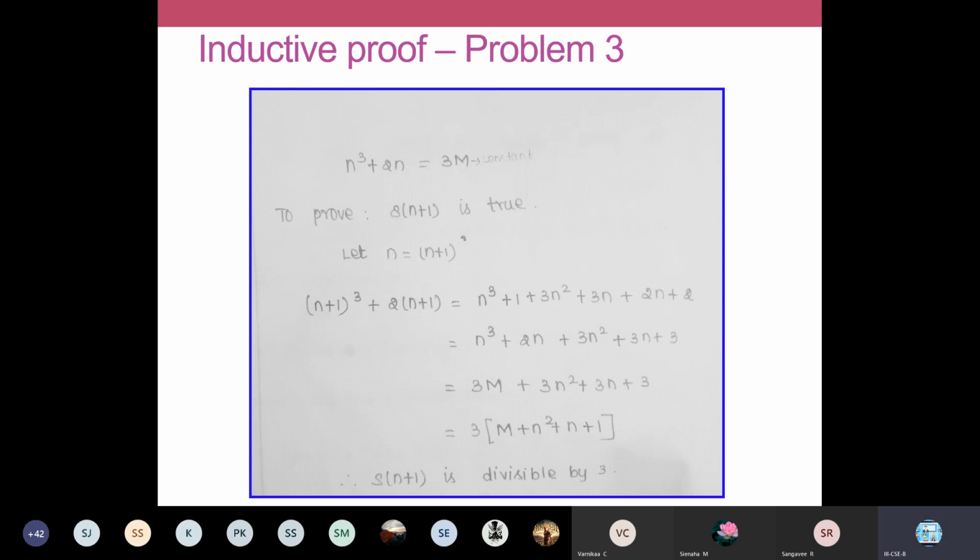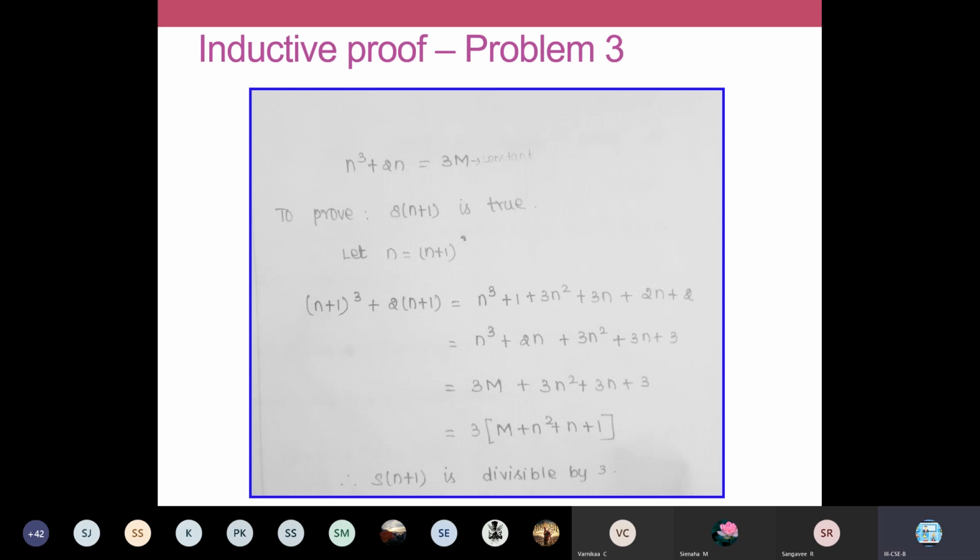Applying that only, we have generated this equation. So n cube plus 1 is b cube, and then 3a squared b and 3ab squared, and b is your 1. And 2 into n plus 1 is written as 2n plus 2. And you just solve this.